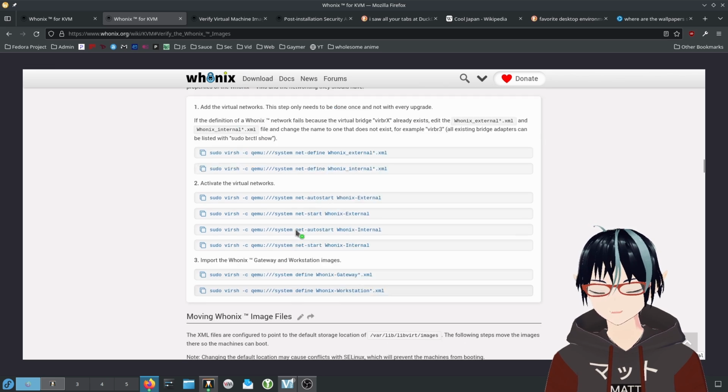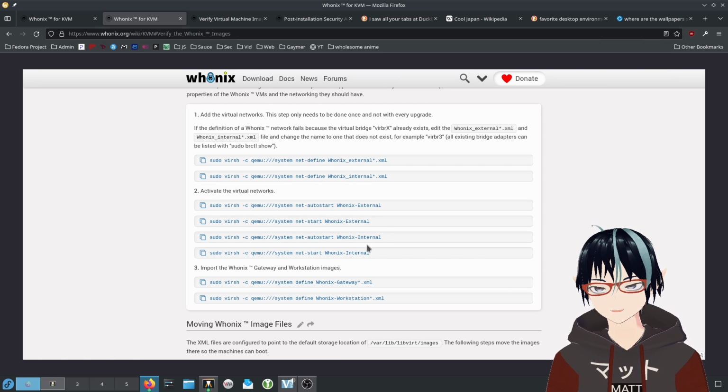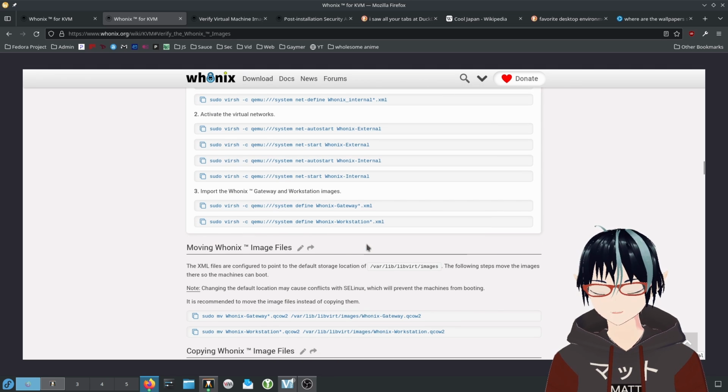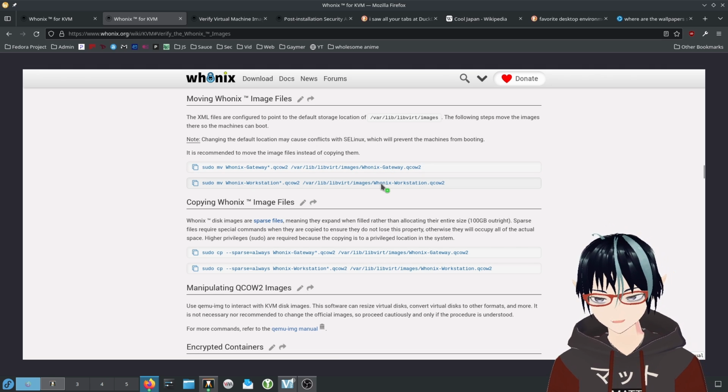Next, you want to enter in all of these commands. I'm not going to go through all of them in detail, but you need to set this up because this is the virtual network that Whonix uses, because it doesn't use the conventional networking system that's used in virt-manager. And then you want to go over here and copy these commands so it'll move all of the files to the correct place.